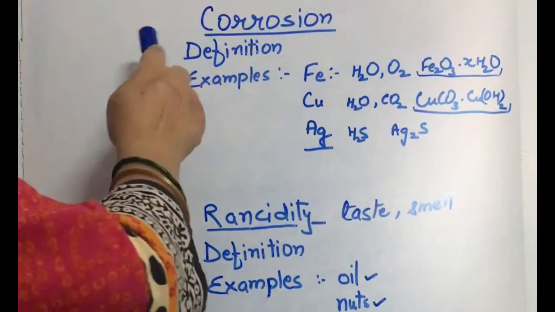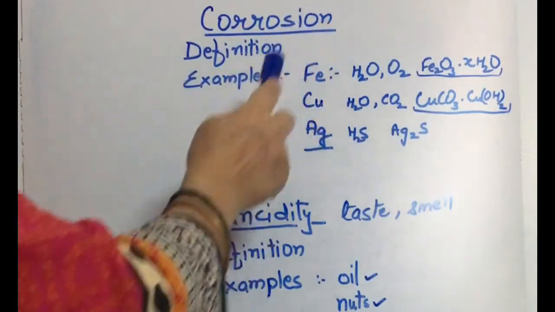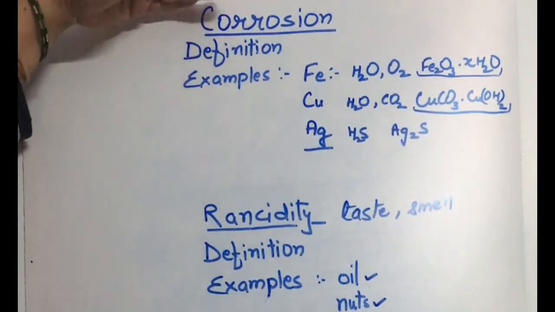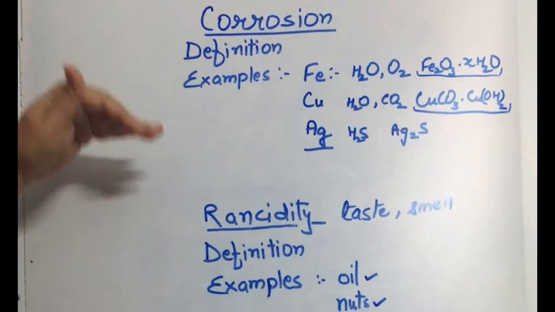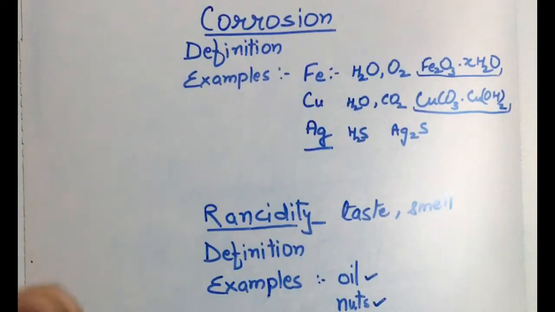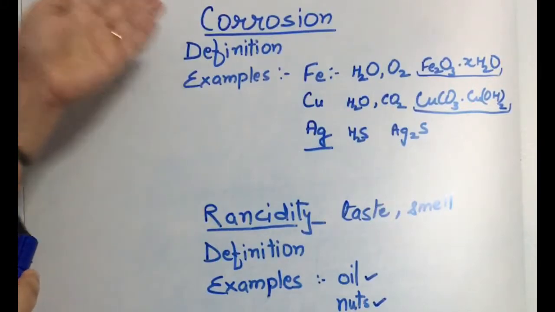Hello students, today we are starting with the two topics, corrosion and rancidity. Today's session is related to corrosion and rancidity, which are the result of the oxidation process, which we have already studied in the last session. So let us first of all take corrosion.